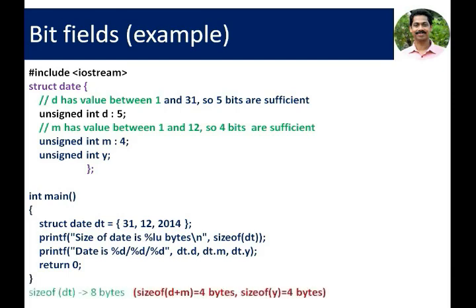This program gives an output of 8 bytes because the size of D plus M is actually 9 bits, but an integer takes a minimum of 4 bytes of memory. So if we are using 9 bits in memory, the total 4 bytes are reserved for that integer. So 4 bytes for D and M and another 4 bytes for Y, total 8 bytes. The size will be printed on the screen.